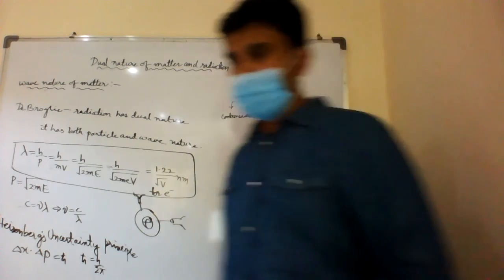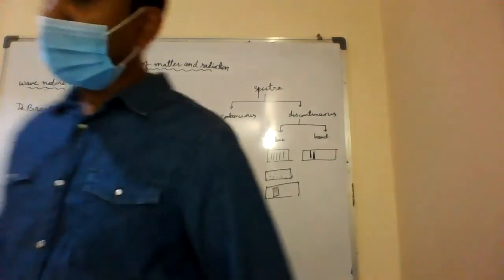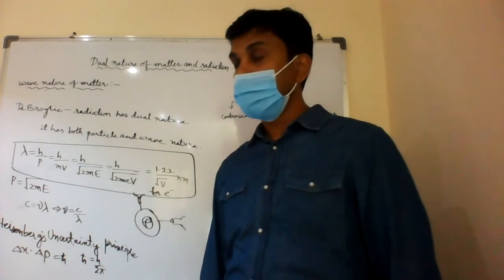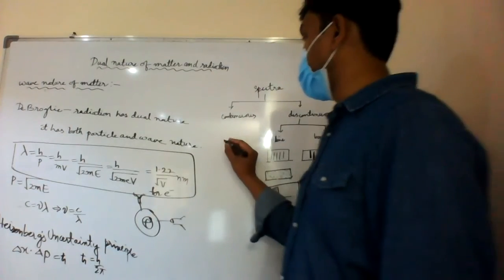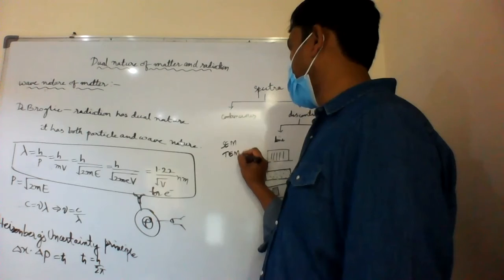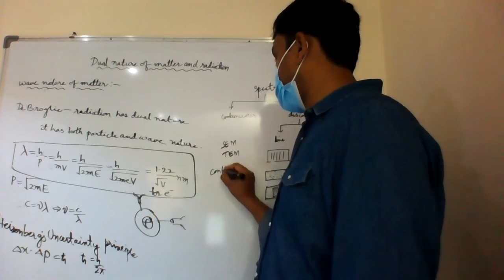Because of this Davisson-Germer experiment only, we have powerful microscopes. What are the powerful microscopes in the world now? As of now, we have SEM and TEM, meaning scanning electron microscope and transmission electron microscope, and the confocal microscope.